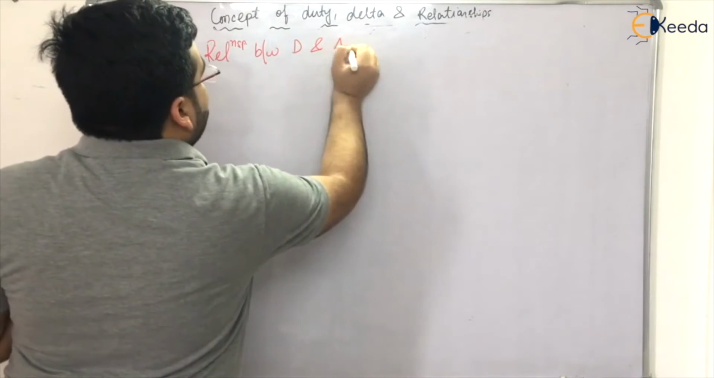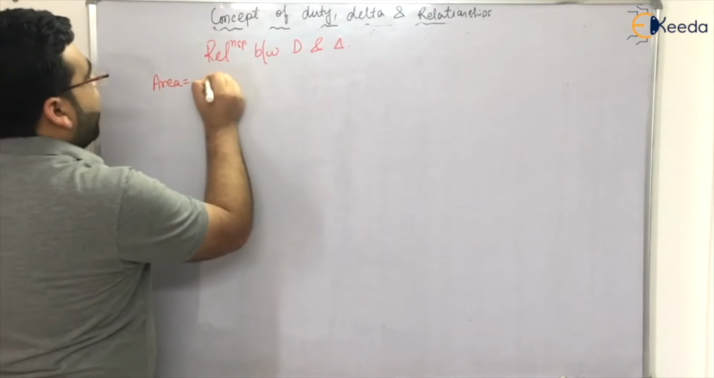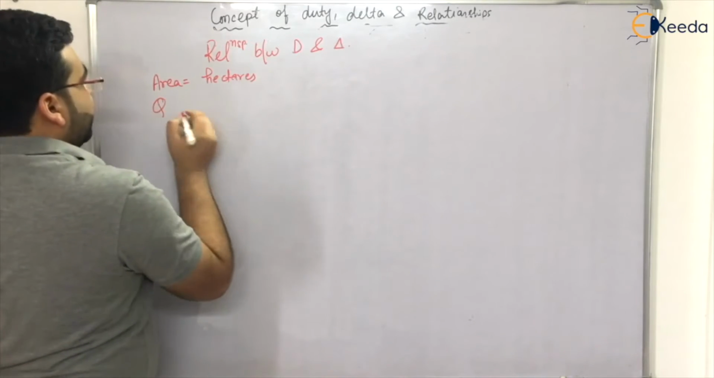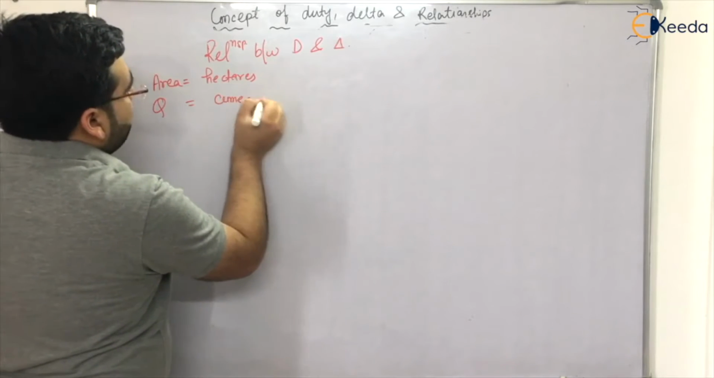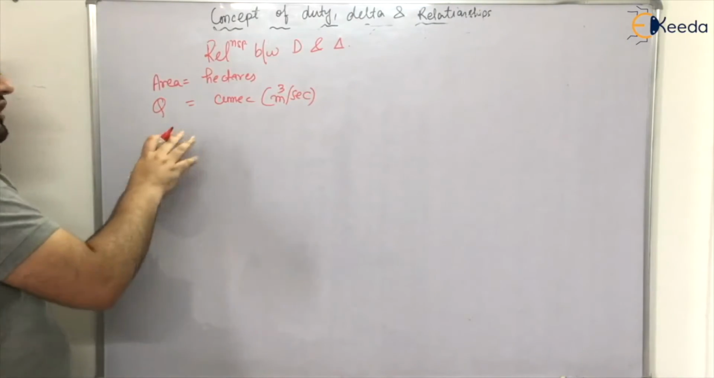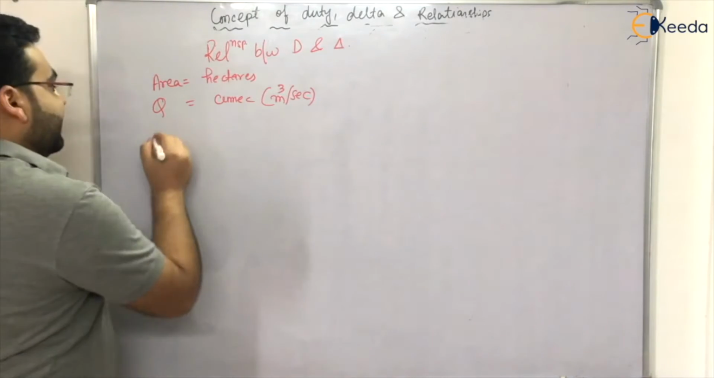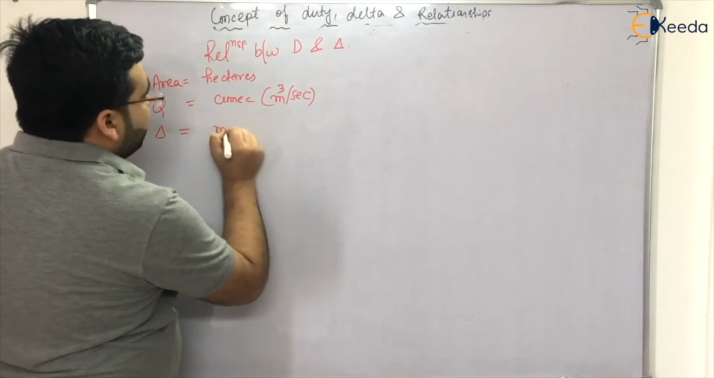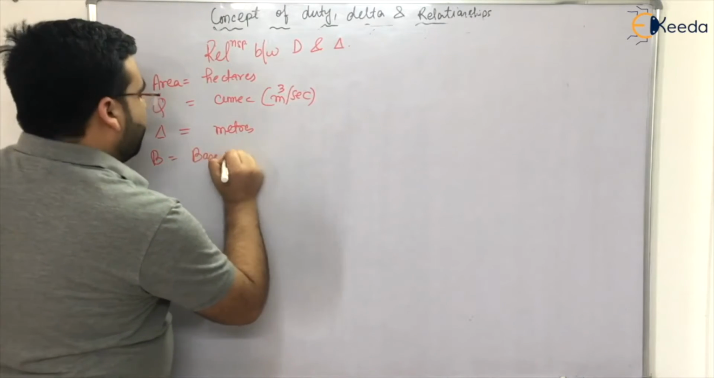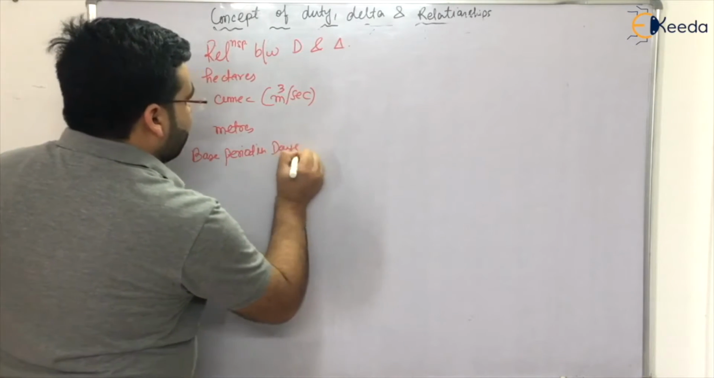duty and delta, right? Let us say that we have an area, and that area is in hectares. The discharge is in cumecs, that is meter cube per second. Why am I taking different units? Because in irrigation engineering generally the area is given in hectares, discharge is given in cumecs, the depth, that is delta, is generally in meters, and B is the base period in days.